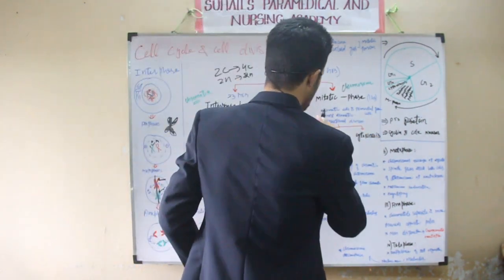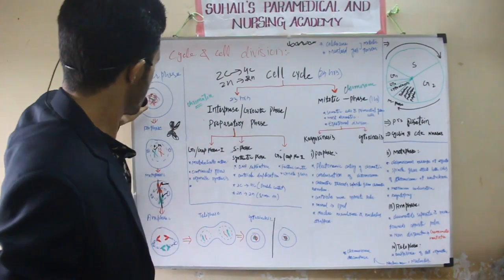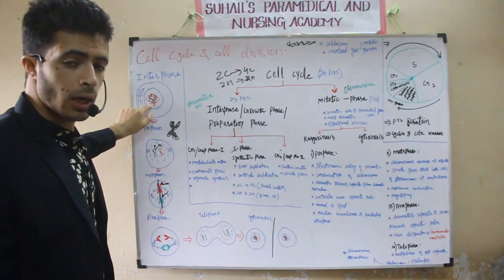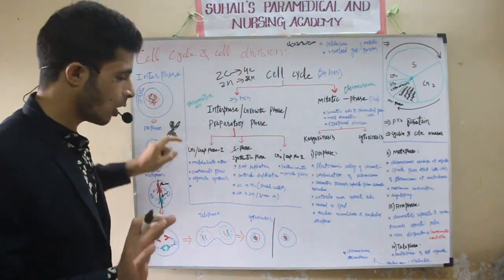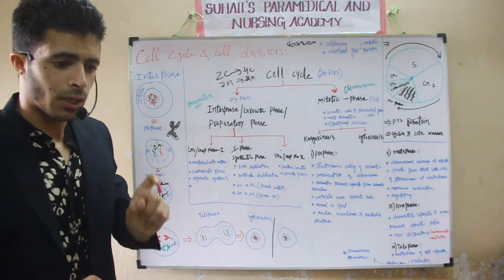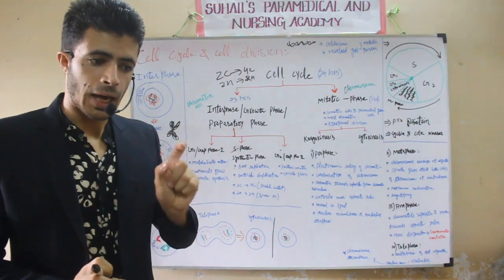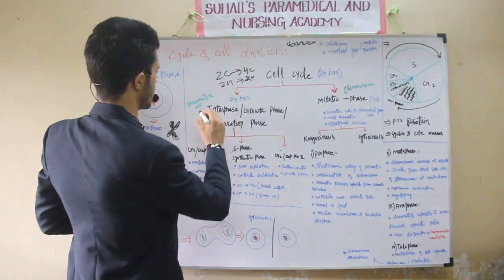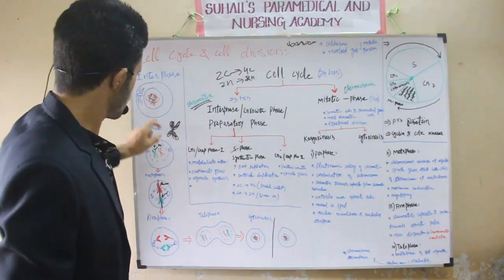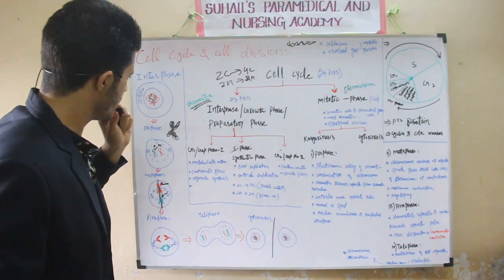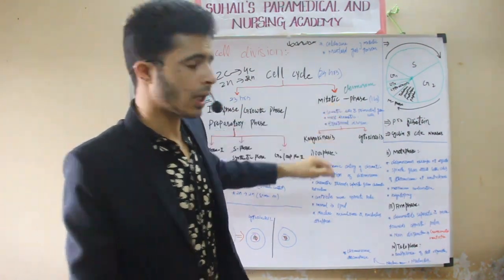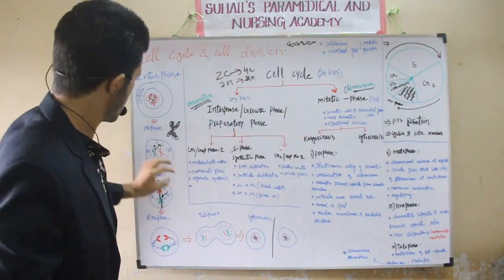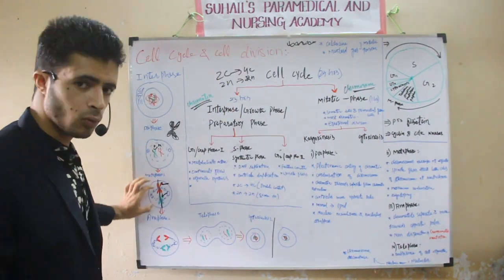Okay, that is why DNA in the case of interphase will be less condensed. Less condensed DNA will be the hydrated form of DNA. It will not be visible in the cell. The less condensed, less visible, hydrated form of DNA which is present in the cell during the interphase is called chromatin. This chromatin will be present in the interphase. After interphase, this chromatin will convert into chromosome. How? Because in the case of the mitotic phase, the chromosomes will undergo what?